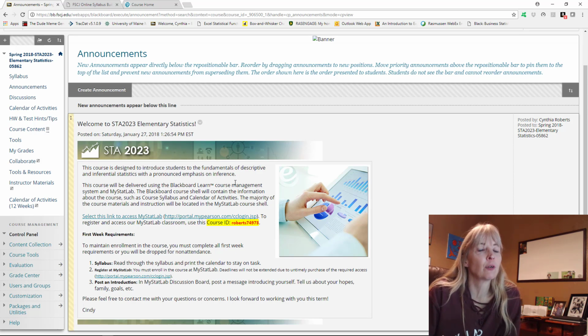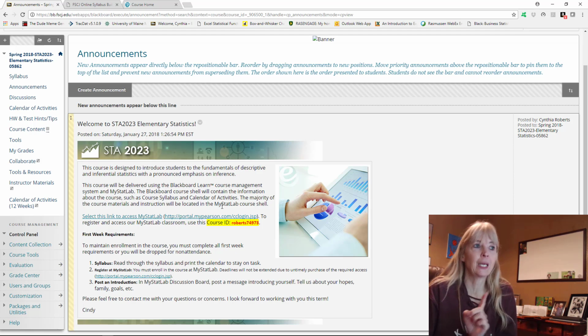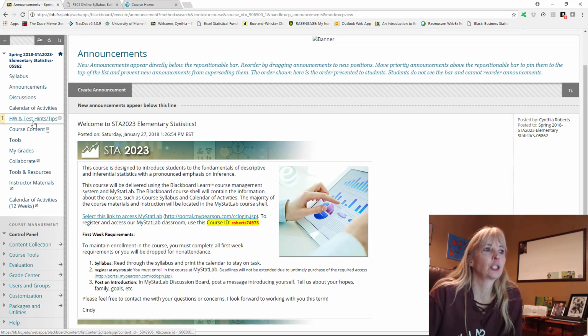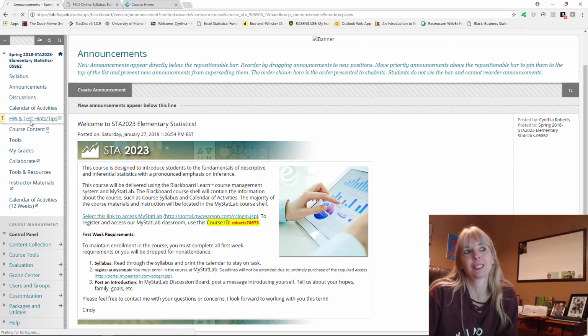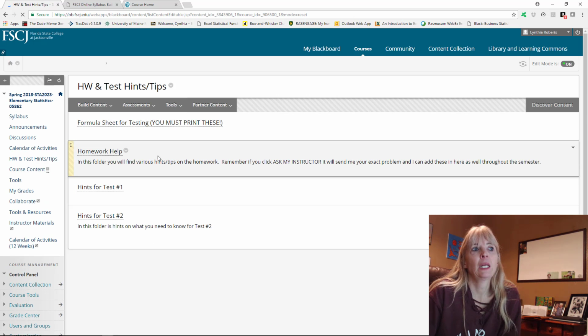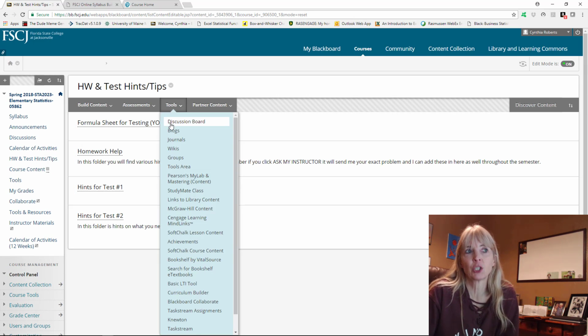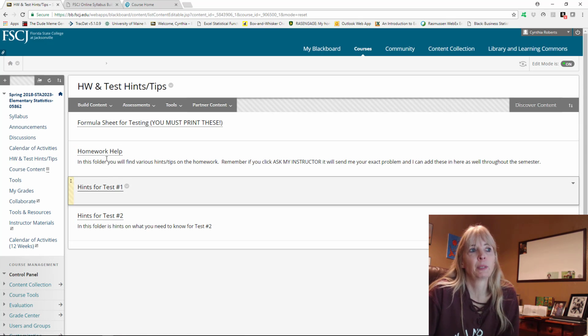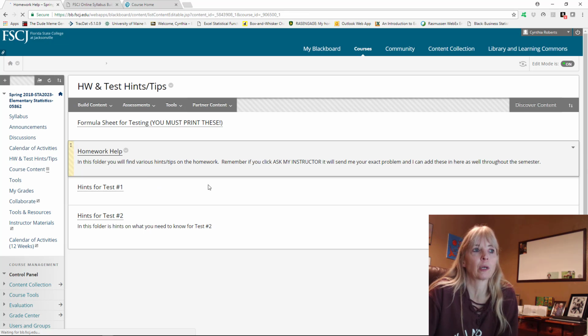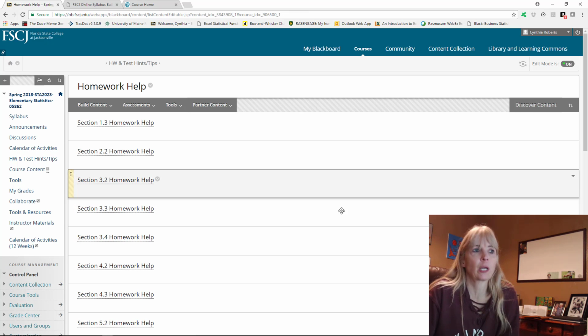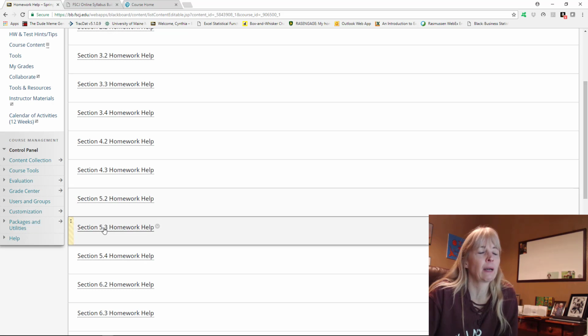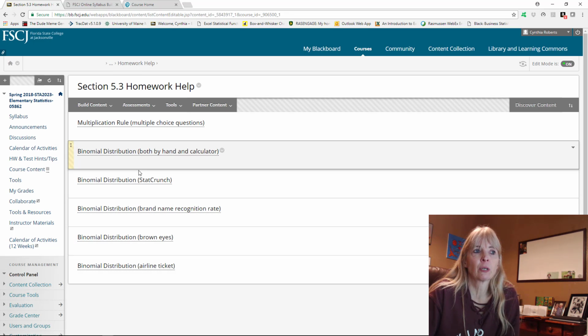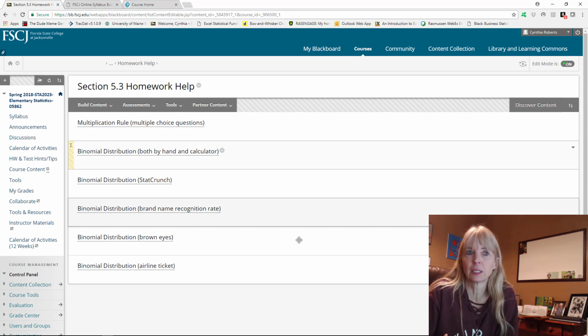Now, I don't want you to forget about Blackboard though, because there's also a section here that says homework and test hints. And in here, you're going to see formula sheets that you're allowed to use during the test, hints for particular tests. And look at this homework help. If you go into homework help and you're struggling, say on, I don't know, section 5.3, you're going to see that I have lots of different things in here.